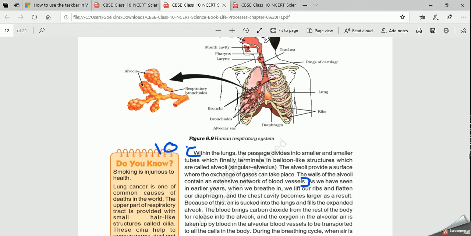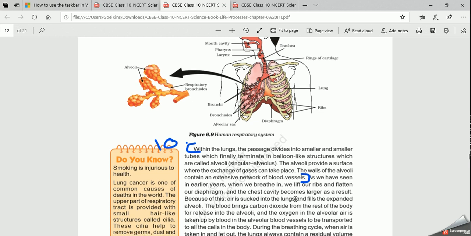Within the lungs, the passages divide into smaller and smaller tubes, which finally terminate into balloon-like structures called alveoli. So in a small area, you have many alveoli. The alveoli provide a surface area where the exchange of gases can take place. And the walls of the alveoli contain an extensive network of blood vessels. That is how our lungs are designed. Clear? So you can write in your notebook from here also. Clear? Next.